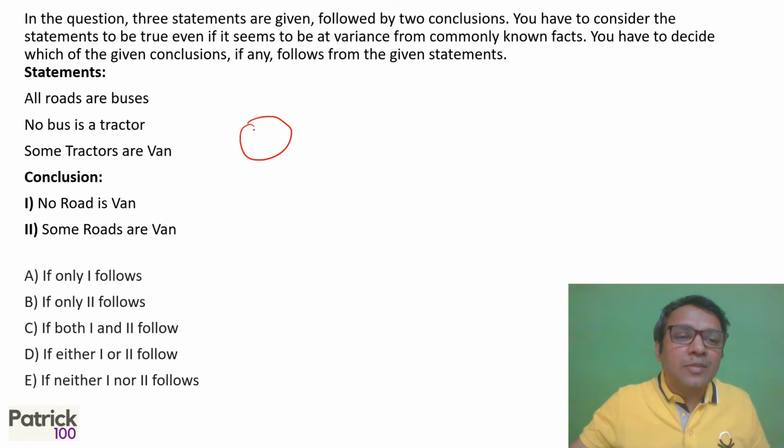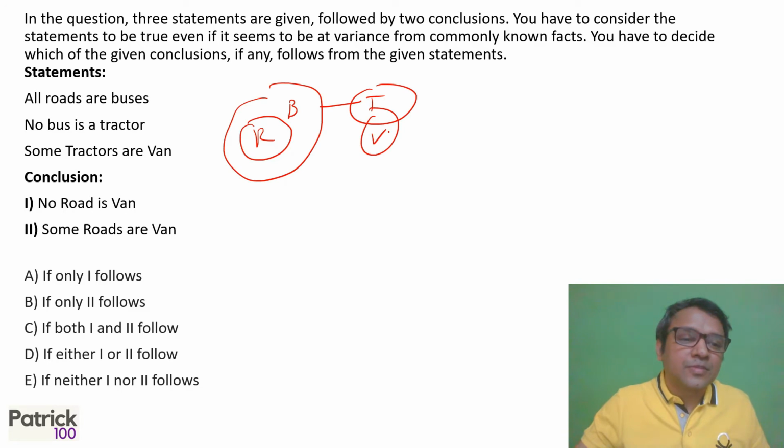Next, all roads are buses. No bus is a tractor. Some tractors are van. So no road is a van? Not necessary. I can always draw in such a way that van can intersect roads. Okay, no tractors or roads is possible, definite yes. But no roads are van, no. Van can intersect with roads, possibility. And some roads are van, again not necessary.